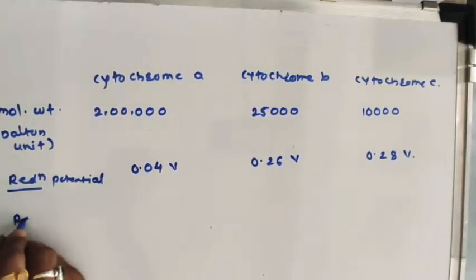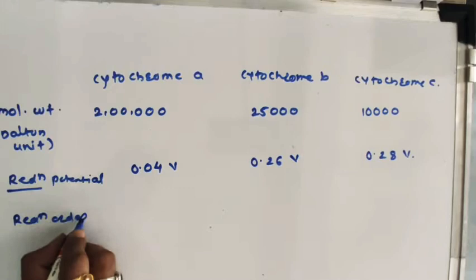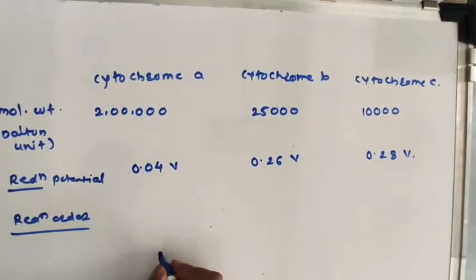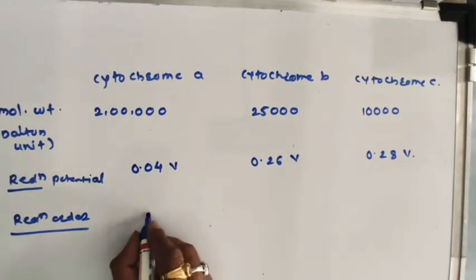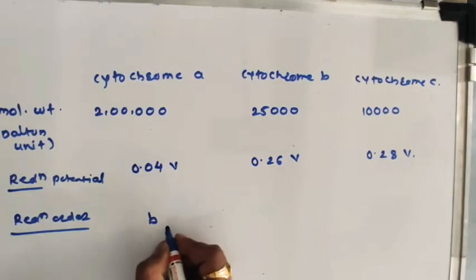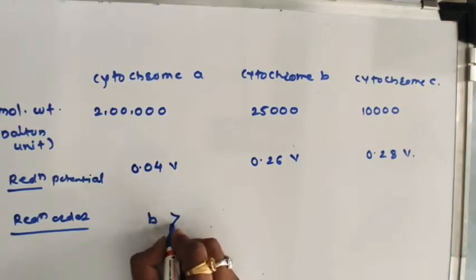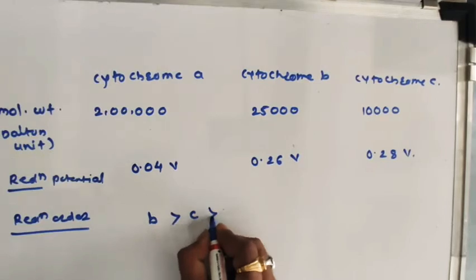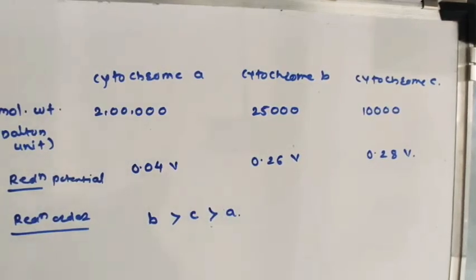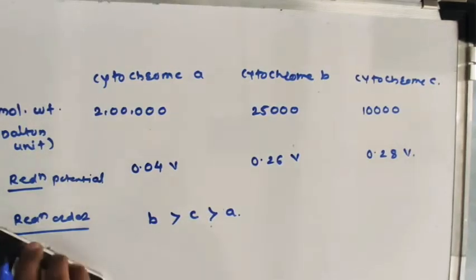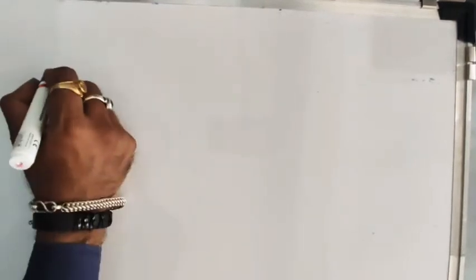If you think about the reaction order of cytochromes A, B and C, cytochrome B reacts faster as compared to cytochrome C, and then cytochrome A reacts. This is the reaction order of cytochromes A, B and C. Another example, not a class, just an important example, is cytochrome P450.